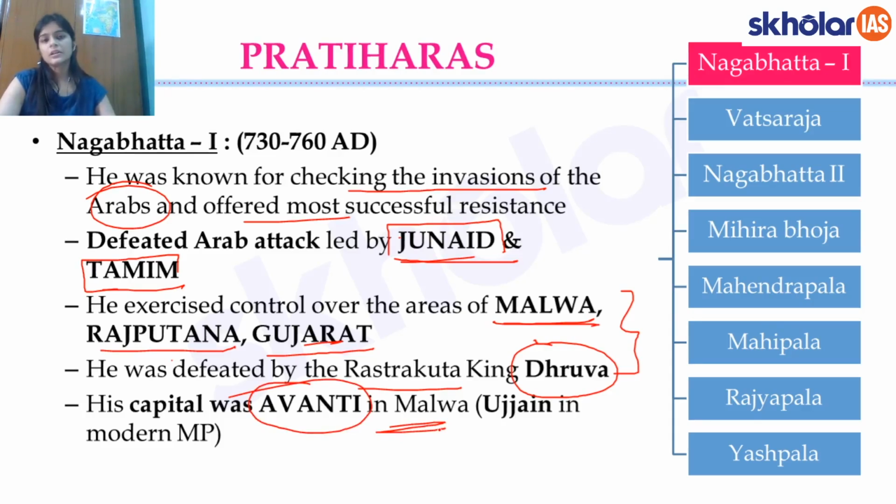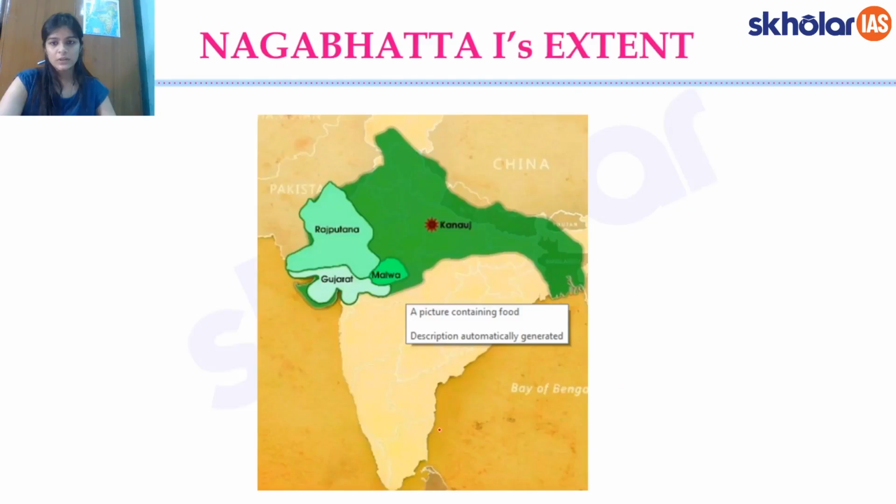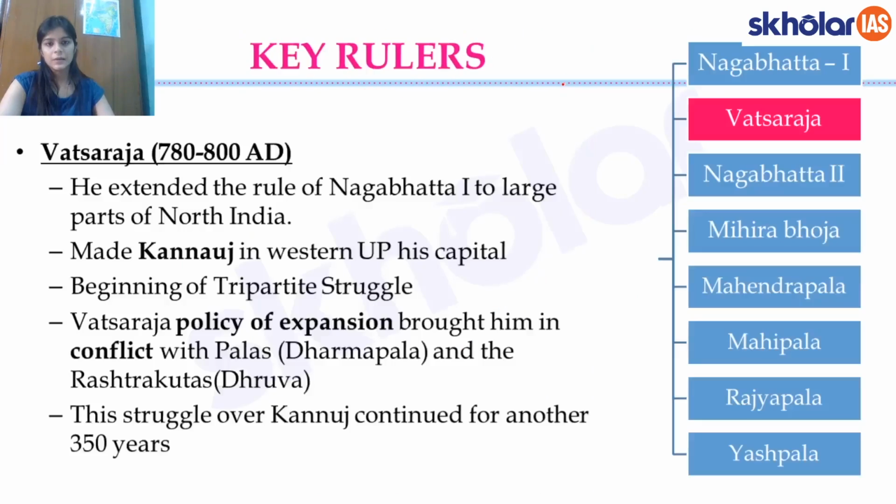Avanti is the ancient name for Ujjain, the present modern city of Ujjain in modern Madhya Pradesh. So this is where he had his extent. He was ruling over Rajputana, Gujarat and the Malwa region, just to show you the extent of Nagabhatta I's empire.